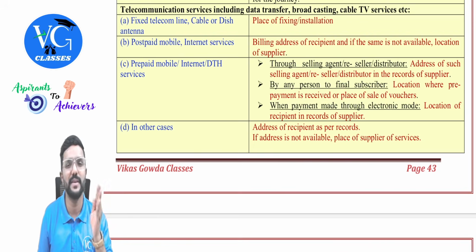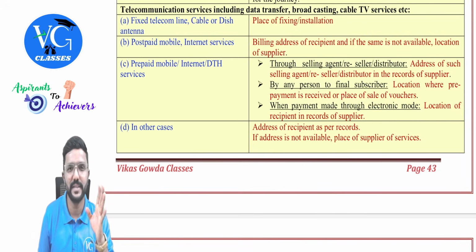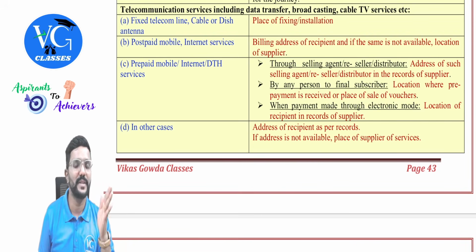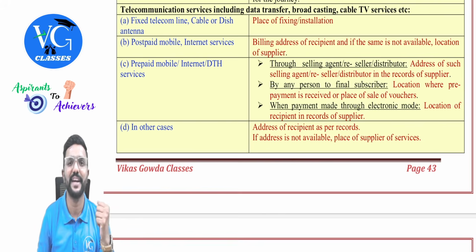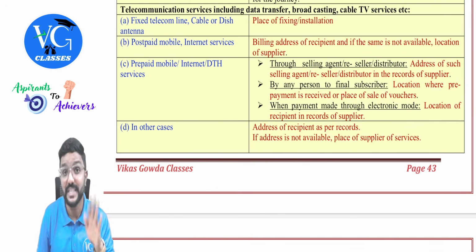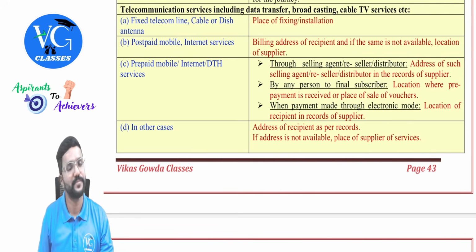Sale of voucher means, previously it used to be there. Now it is very less prevalent. So assume you have purchased a voucher for 50 rupees. You will scratch that card and whatever number is given there, you will dial for it. You will get recharged. So wherever that voucher is sold, that is the place of supply.